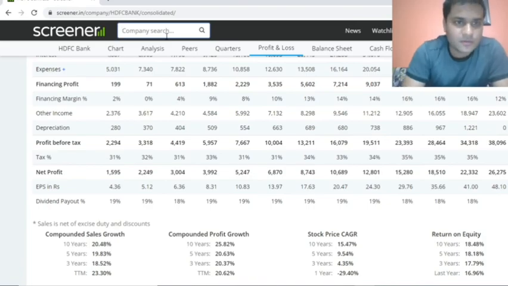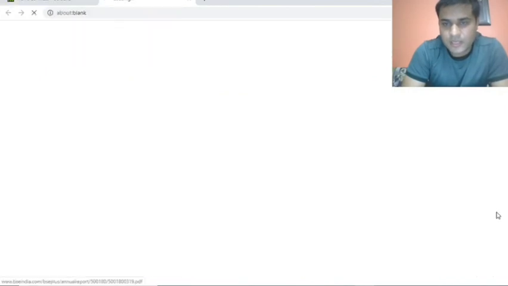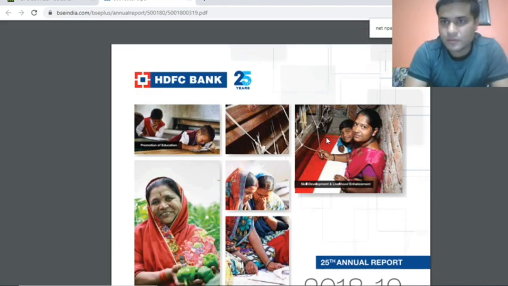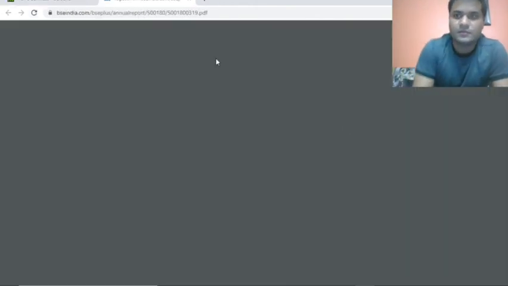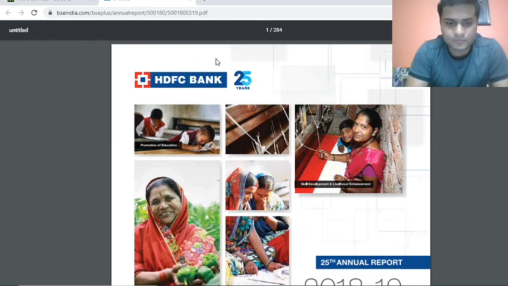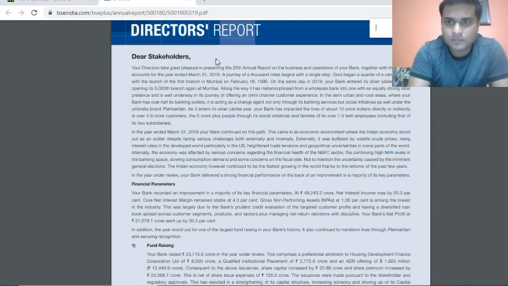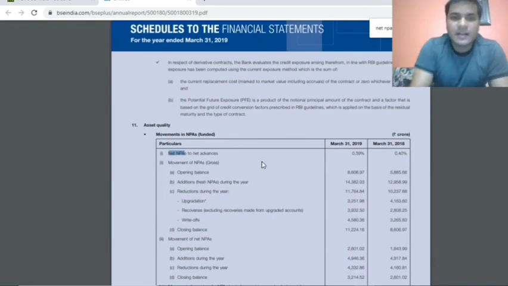For example, take HDFC. We'll open the annual report. Since it is a very huge document, I've searched for net NPA to advances.